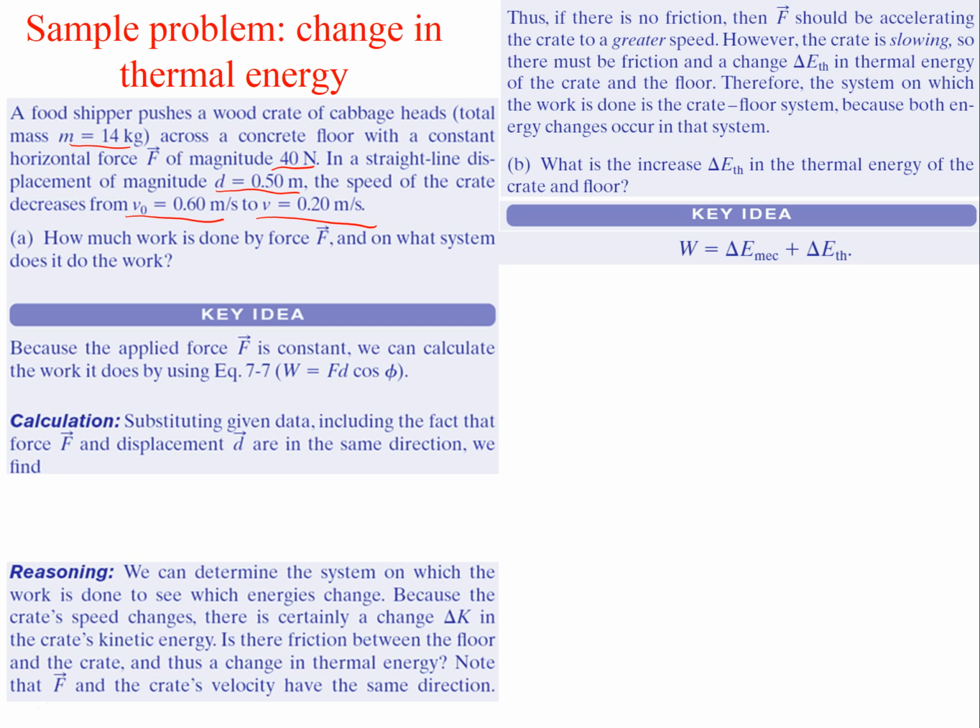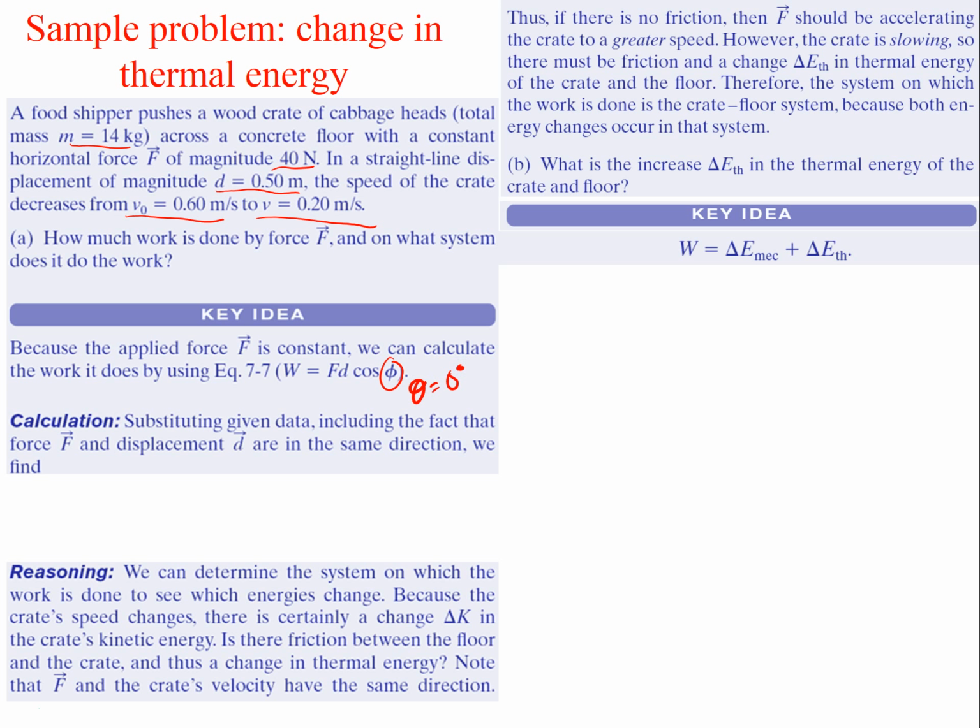The calculation, so substituting in the given data, including the fact that the force and the displacement are in the same direction, right? Same direction means our theta, or they have it as phi in the textbook, is equal to 0 degrees.